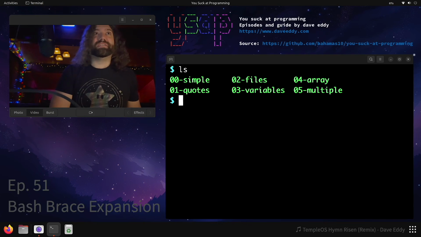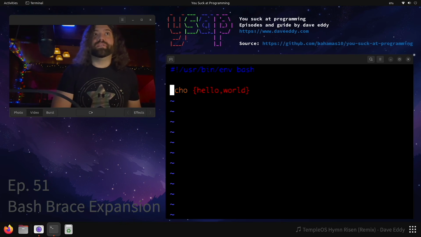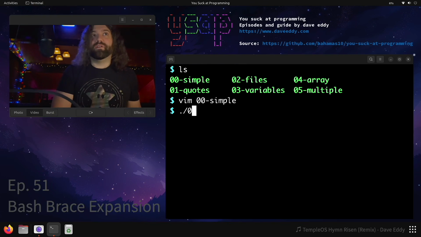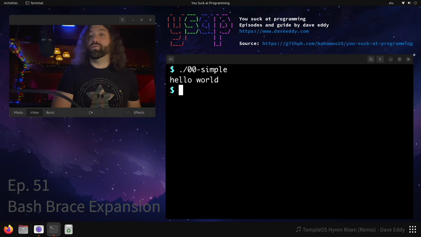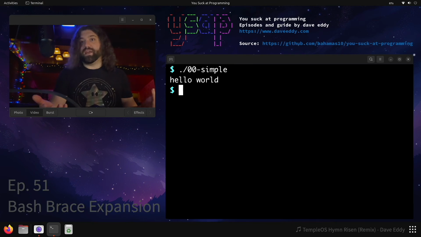Okay, we have 6 simple scripts. We're going to start with the first one. This one's called simple. This one is just dipping your toes into it. As you can see here, we have a bash script, and then we echo hello, comma, world, in curly braces. So what's going to happen when we print that? Well, we get hello, space, world. The curly braces go away, the comma became a space.